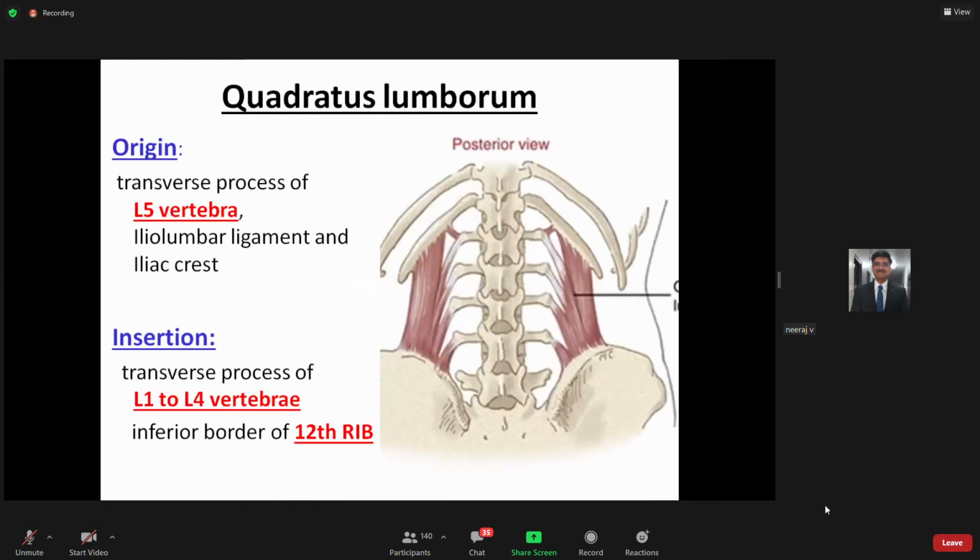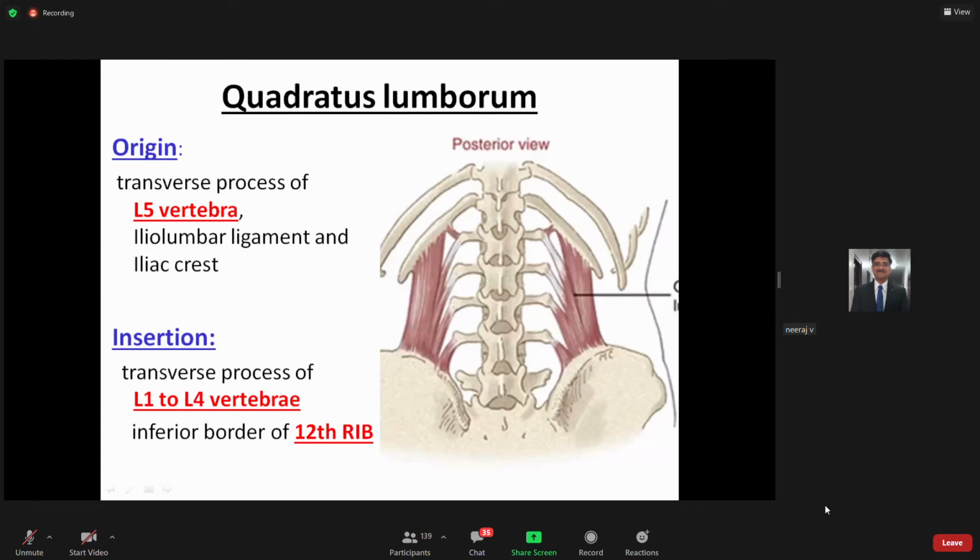So basically, it takes origin from the lower side and then it moves upward. It takes origin from the transverse process of L5 vertebra, and also from the iliolumbar ligament and the iliac crest. Then it moves up to the transverse processes of your L1 to L4 vertebra and towards the inferior border of your 12th rib.